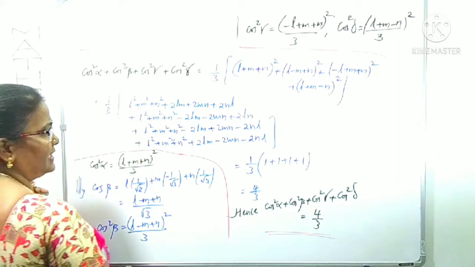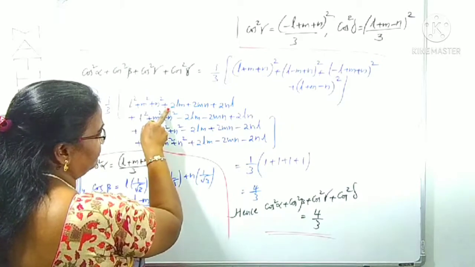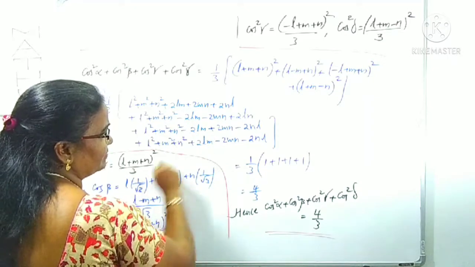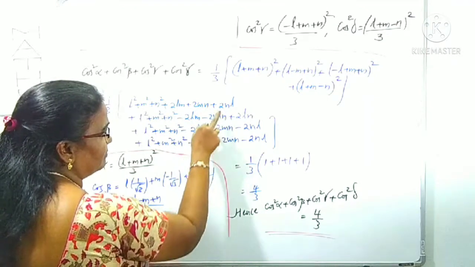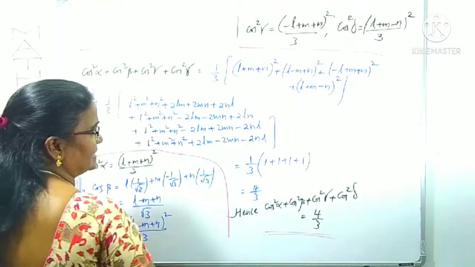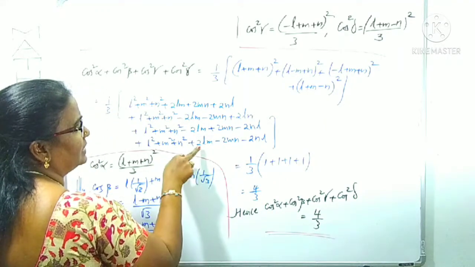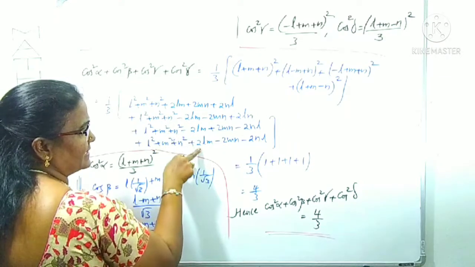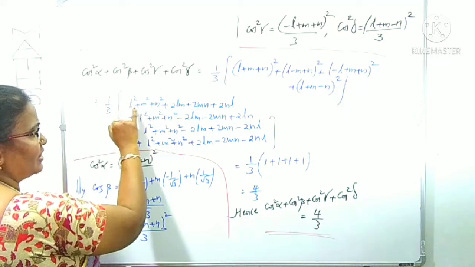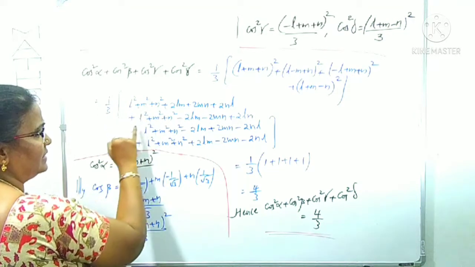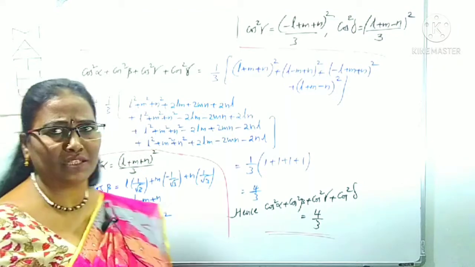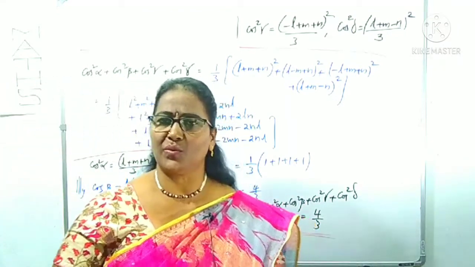And we can understand that here 2LM plus and minus cancel. 2MN plus and minus cancel. Similarly 2NL plus and minus cancel. All those get cancelled. Only what is left over? L square plus M square plus N square here and here. You know L square plus M square plus N square is how much? I gave it to you, the sum of the squares of these is